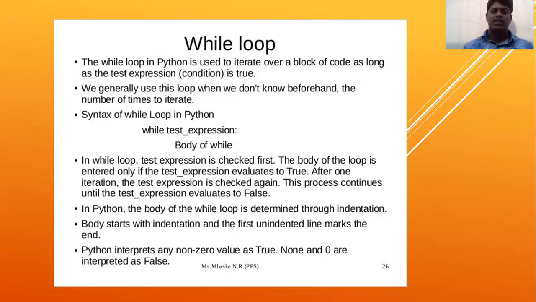In a while loop, the test expression is checked first. The body of the loop is entered only if the test expression evaluates to true. After one iteration, the test expression is checked again. The process continues until the test expression evaluates to false. In Python, the body of the while loop is determined through indentation.